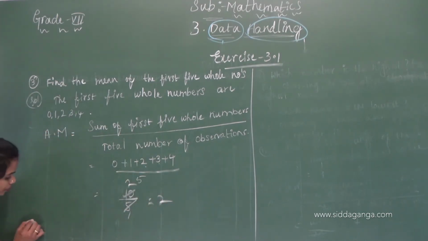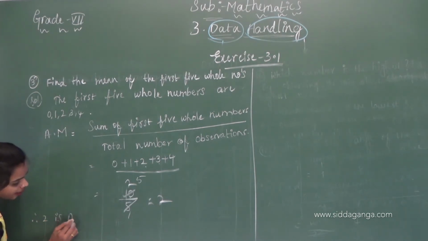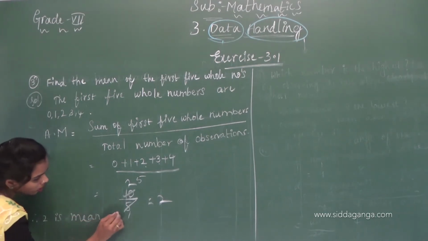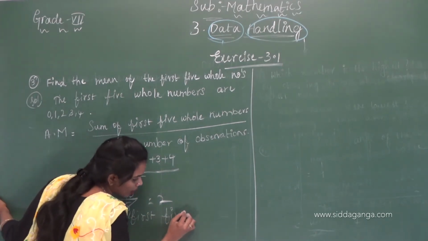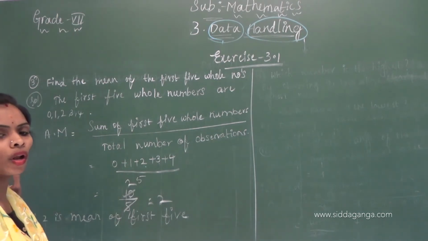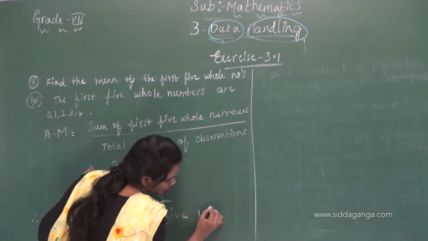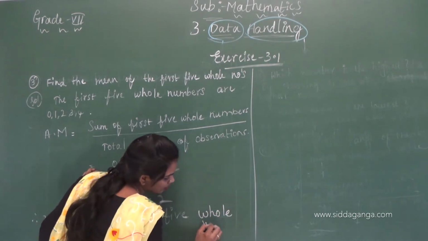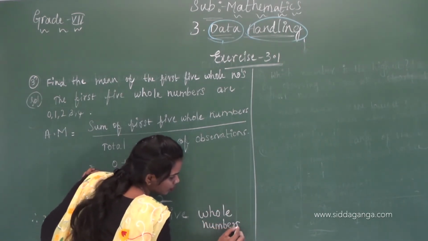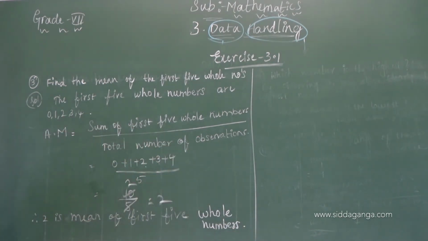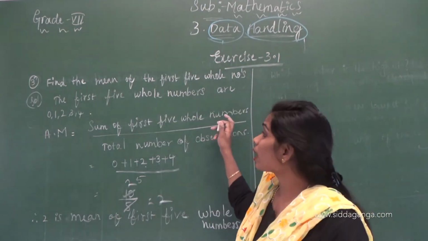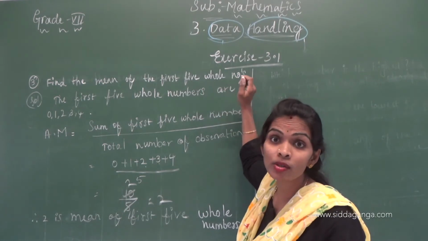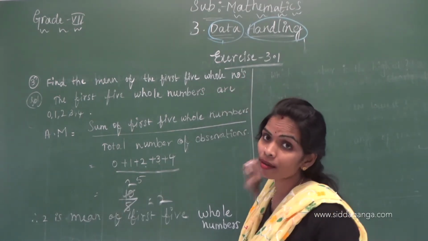Therefore, 2 is the arithmetic mean, the mean of the first 5 whole numbers. And then I am moving to the second problem. If they ask you for the arithmetic mean of the first 5 natural numbers, then we have to take 1, 2, 3, 4, 5 like that. Okay.